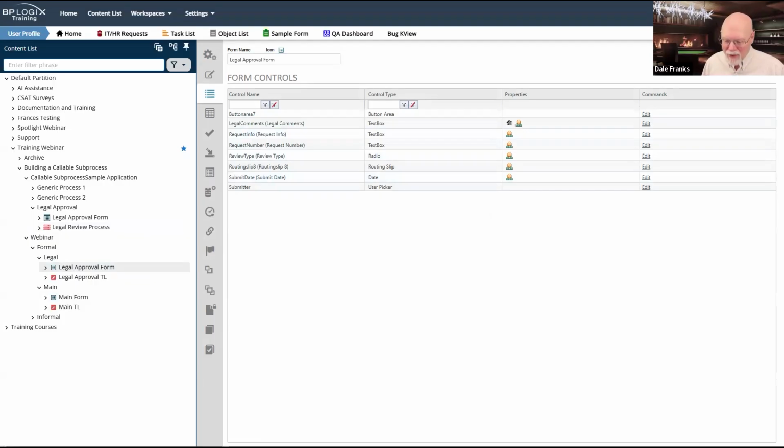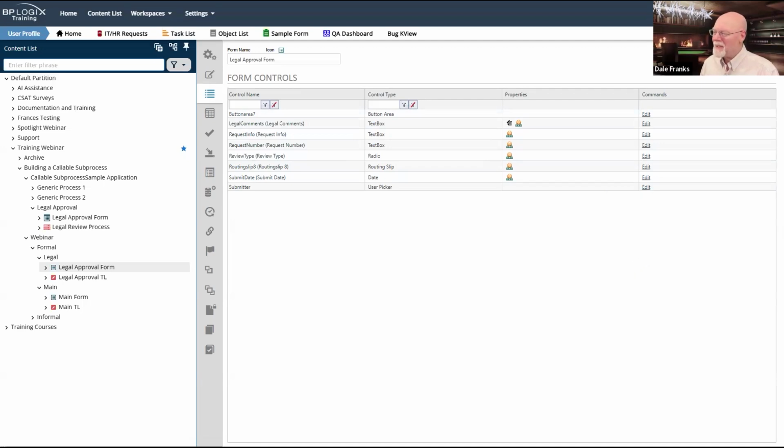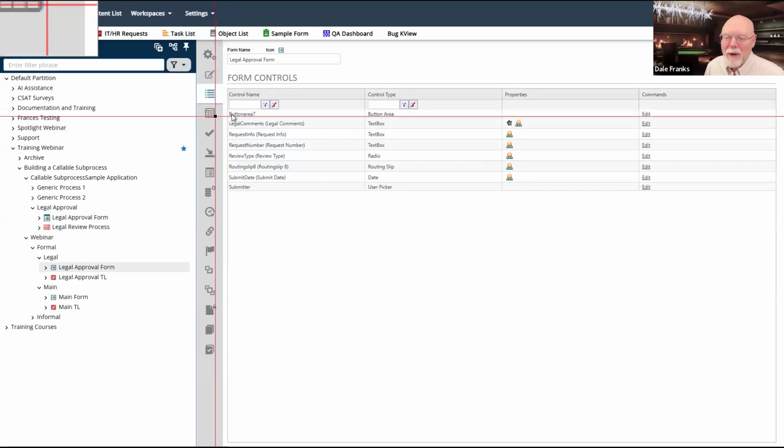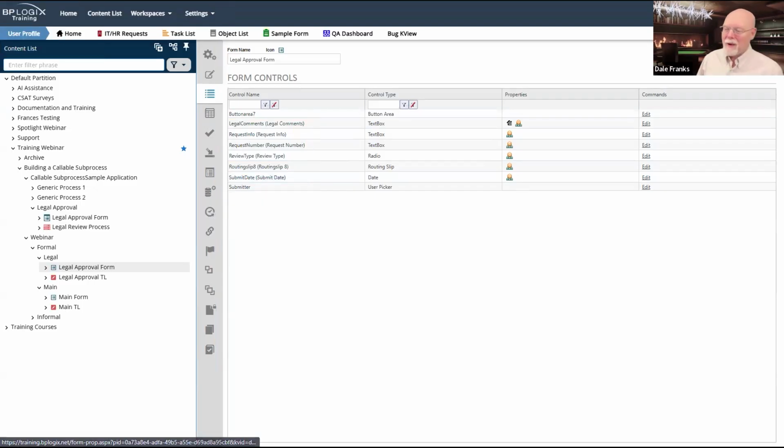Maybe what I should do is just take a screenshot of this so that I don't mess up the fields on the other form, because this is where it gets really important because of the way field application works. So I am going to turn on MadCap Capture, if it will ever load. Of course, it usually loads in seconds. Today, it's got to take 5 minutes while we're doing live TV. But here we go. We are going to grab just these field names right here. And we'll save that.